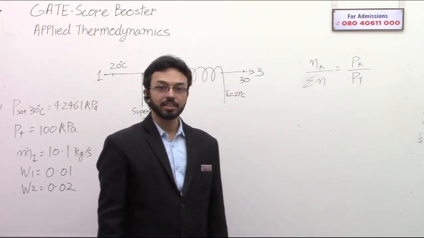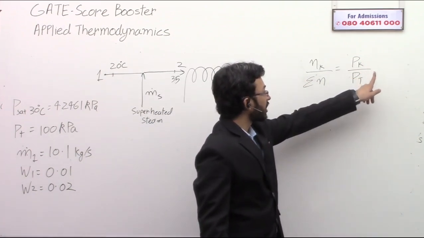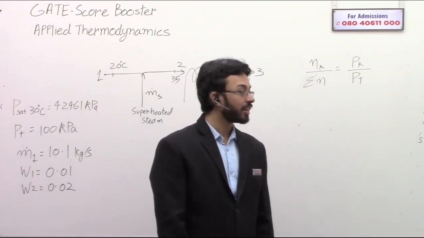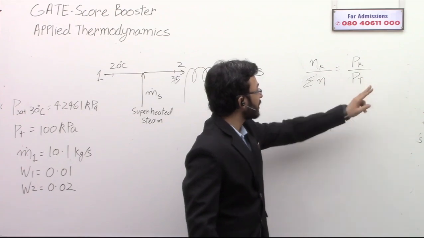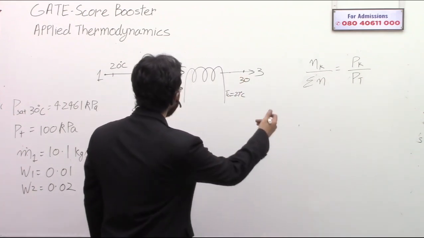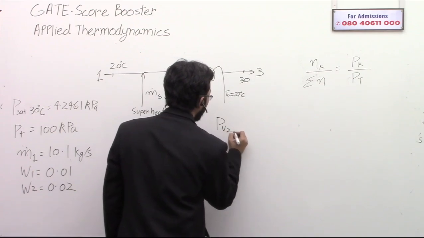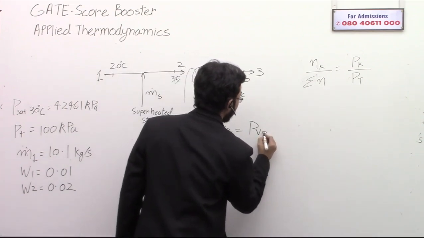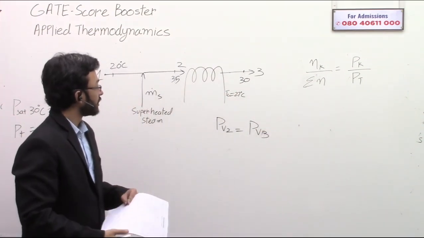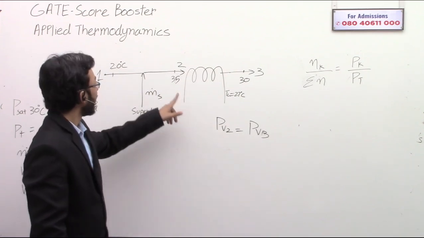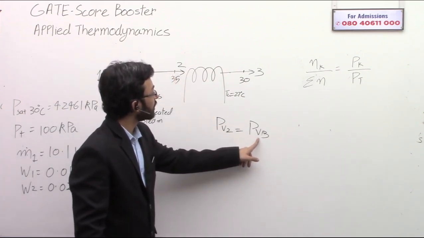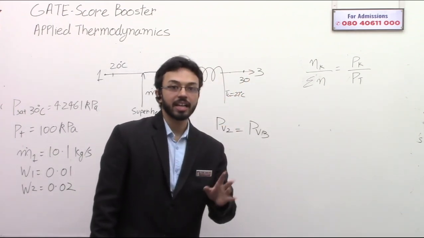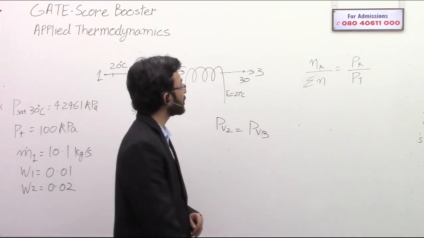Correct? The partial pressure and the total pressure, both of these pressures are going to be a constant since the cooling is isobaric. So what that means is the vapor pressure at 2 is the same as the vapor pressure at 3. The pressure of the water vapor at 2 is the same as the water vapor pressure at 3 because the water vapor pressure is going to be a constant. Correct up to this part?